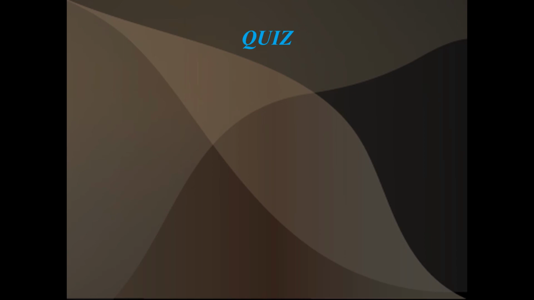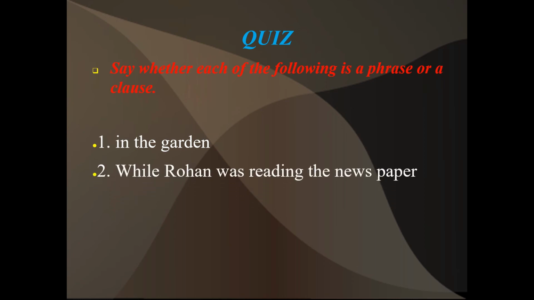Now, children, you learned dependent and independent clauses. Now we'll go for the quiz. Say whether each of the following is a phrase or a clause. "In the garden." Very good. It's a phrase. "While Rohan was reading the newspaper." What happened? Oh, it is not giving the complete sense. So it is a phrase.